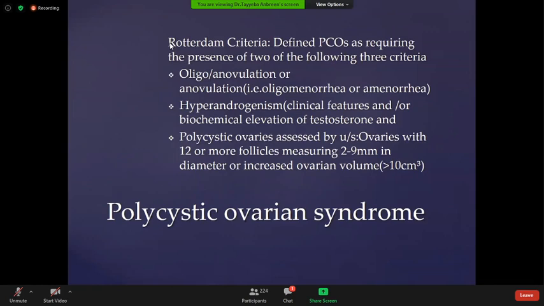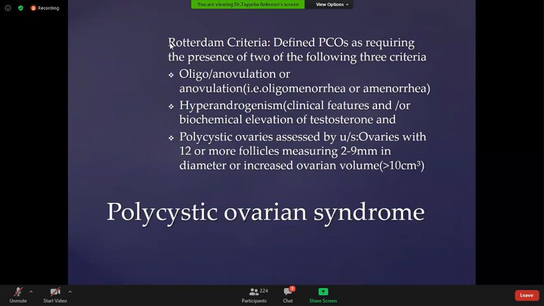Hyperandrogenism: clinical features, signs and symptoms relating to hyperandrogenism, like acne, hirsutism, baldness, especially temporal baldness, or biochemical elevation of testosterone. Usually, we do not go for serial testosterone or serum testosterone to diagnose polycystic ovarian disease. The third criterion is polycystic ovaries assessed by ultrasound.